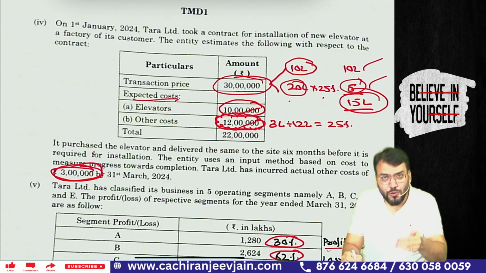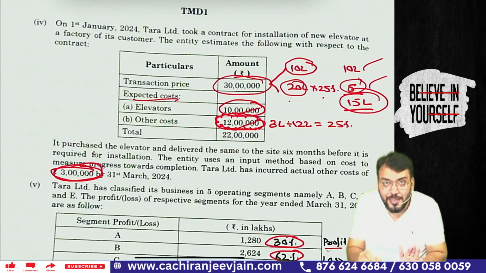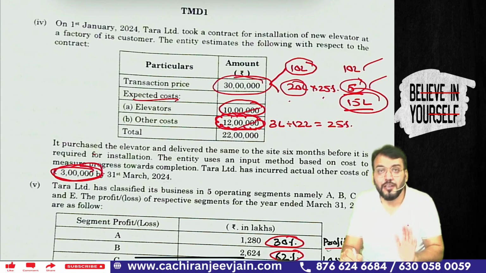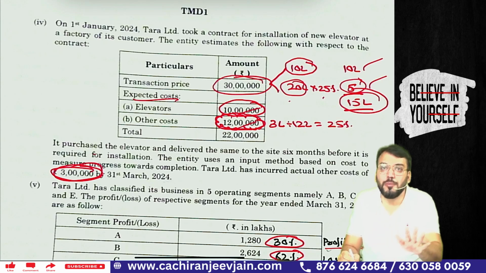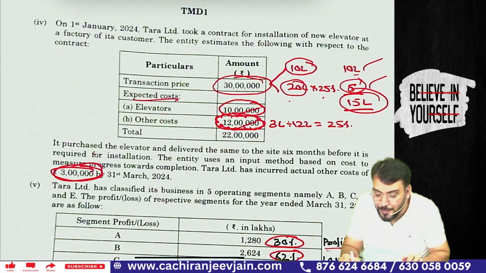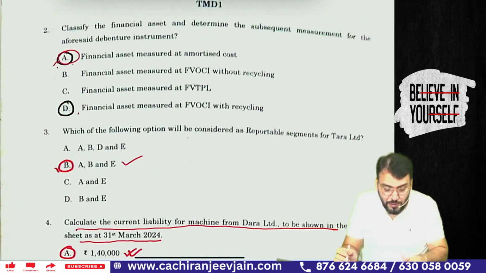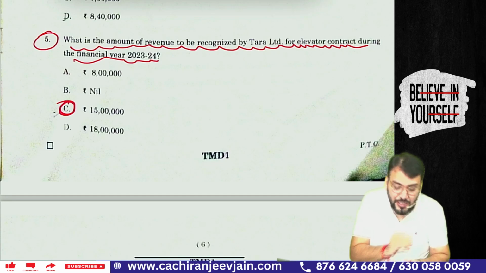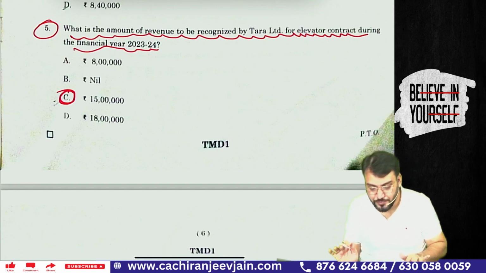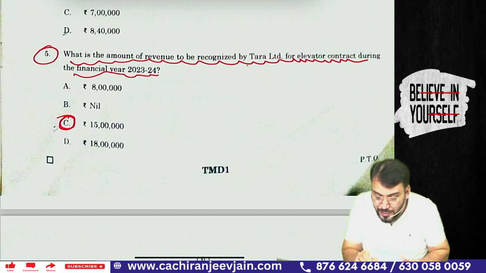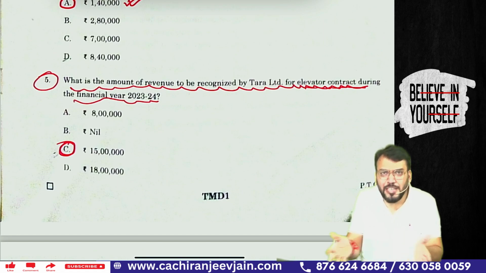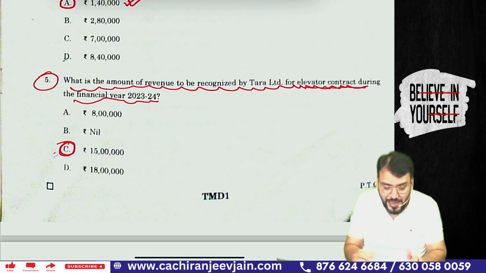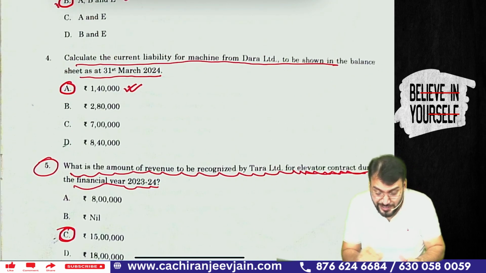Understood? Correct. So in this case, for the elevator our revenue will be to the extent of cost incurred. For the other portion, 25% of the balance transaction price will be the revenue recognized, that is 10 lakh plus 5 lakh, that is 15 lakh. So the answer will be 15 lakh. Let's see. Yes, option C will be the answer. Chalega? Yes, sir. What is the amount of revenue to recognize for the elevator contract during the financial year? It is the elevator contract only, so it means they are asking for the entire contract. So it is 15 lakh. Are you getting it? Means you need to read the question carefully.